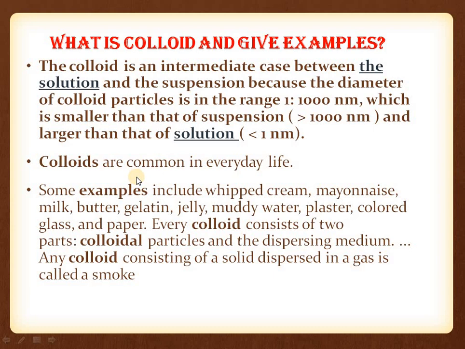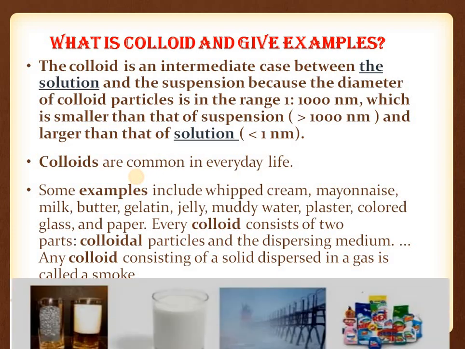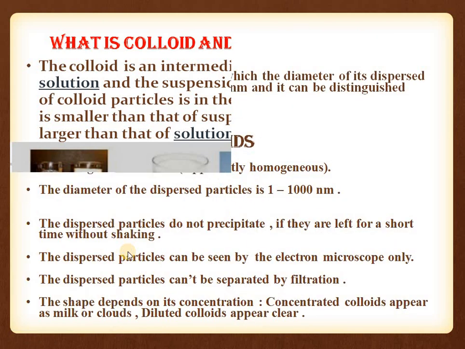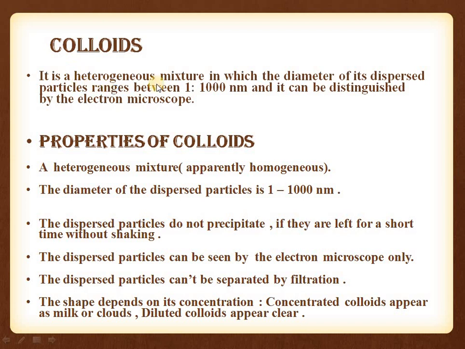Colloids exist in everyday life, for example mayonnaise, whipped cream, milk, butter, gel, muddy water, colors, glass, papers, all these things are colloids. This foam is a colloid, this milk is a colloid, the fog and smoke are colloids, your detergent, paints, blood, even blood plasma is a colloidal solution, then aerogel, all these are colloids. So we can say colloid is a heterogeneous mixture in which diameter is ranging from 1 nanometer to 1000 nanometer, and we can distinguish the particles by using the electron microscope.